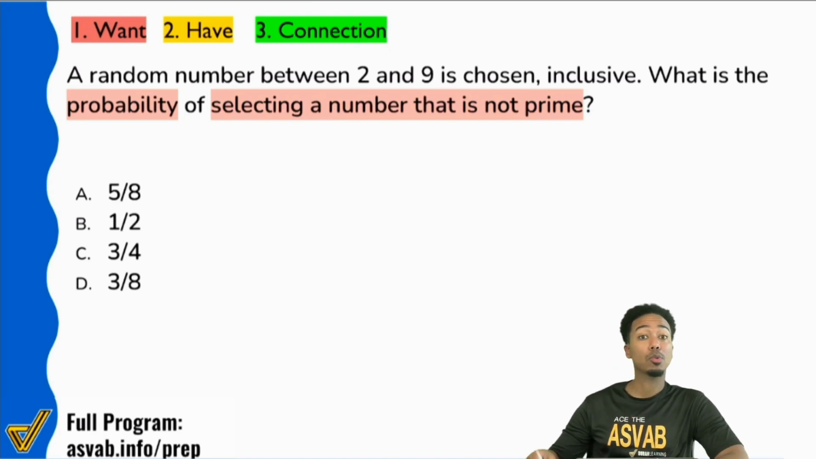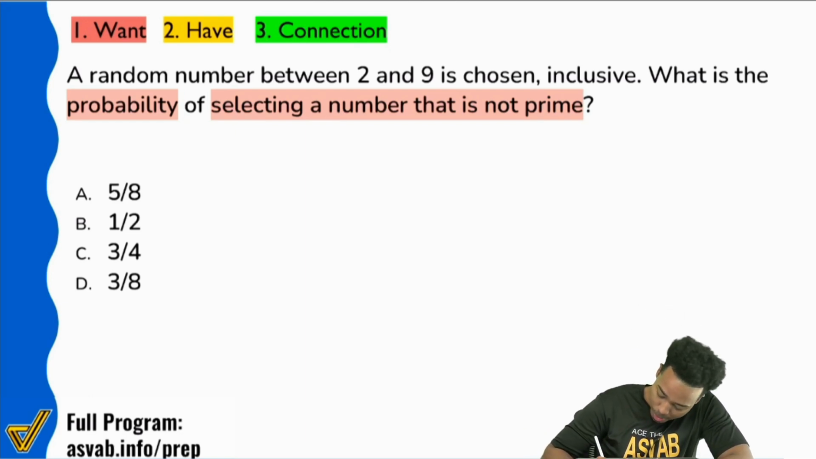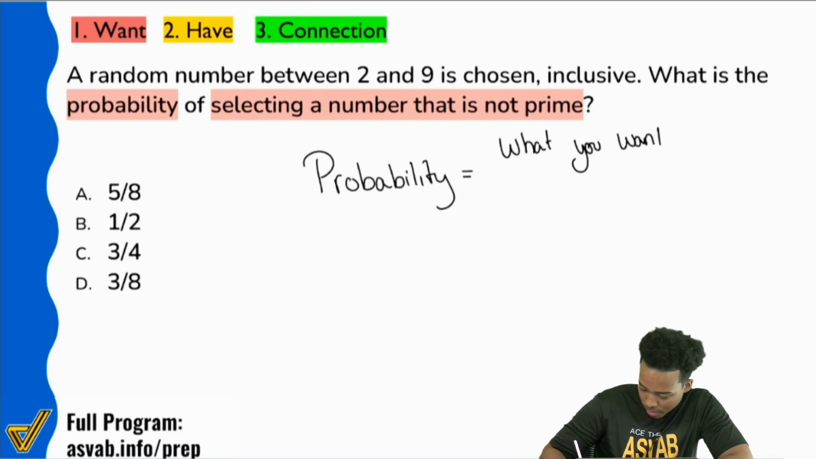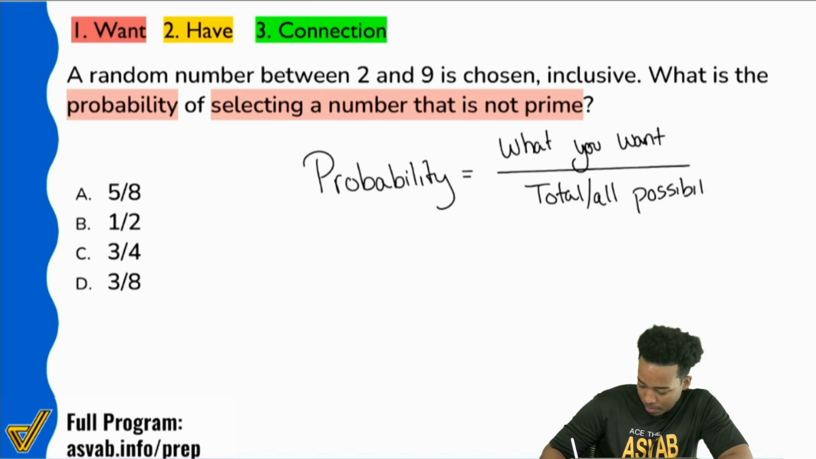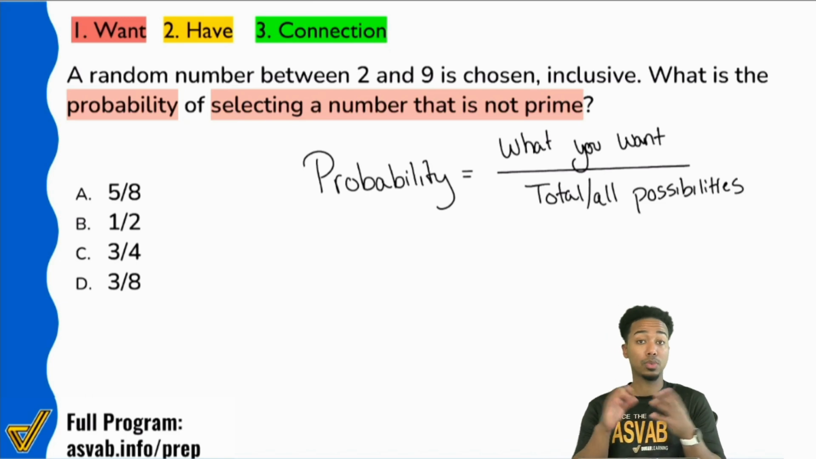But if we're going to write this a little more formally, it's going to be like this. So let me go ahead and write this out for you. Probability equals what you want divided by the total possibilities. Total or all possibilities. So here's what that means.